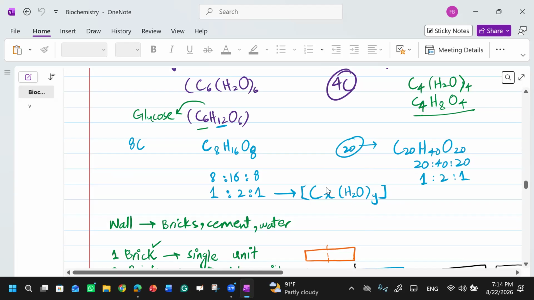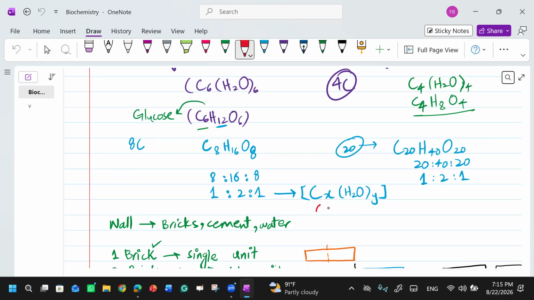So this formula is telling us CxH2Oy, right? These are the same; just to differentiate, we have written y. The number will be the same. If you have six carbon atoms, you will write six here, and you will write six here. Then you will open it. When you open it, what will you get? C6H12O6.